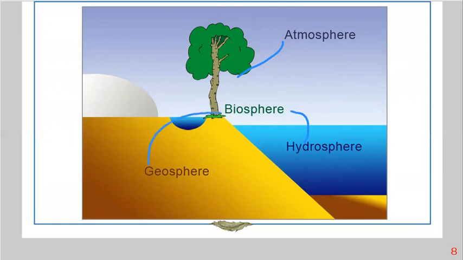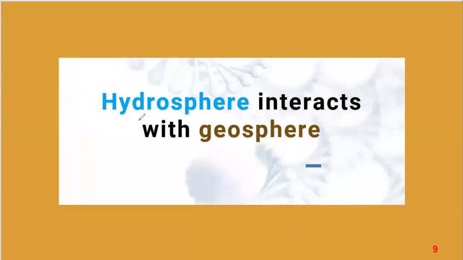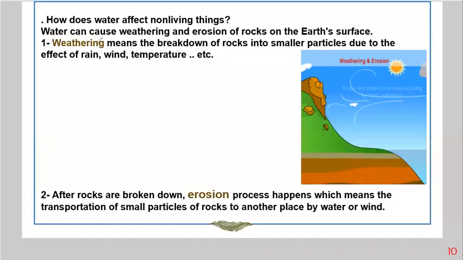Let's start with the hydrosphere interacting with the geosphere. The hydrosphere includes all water on land, on Earth, and beneath it. The geosphere is the Earth and its layers.